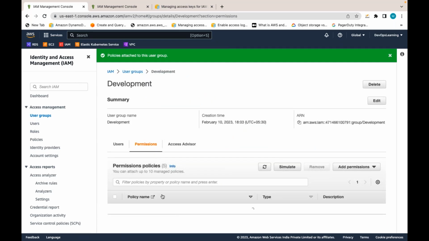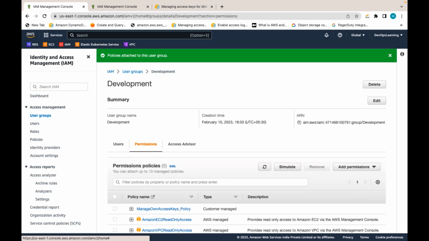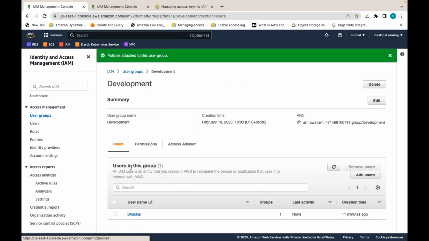Bhaskar here is part of this group, and for that group I attached this policy. So can Bhaskar generate his own access keys and secret keys once he logs in and goes to the security page? Yes. Admin will not create and share. If I have 1,000 users or 10,000 users, is it possible for admin to create and grant access keys for each and every person working in that company? No. So admin is attaching permissions for those people so that they can generate their own access keys and secret keys.